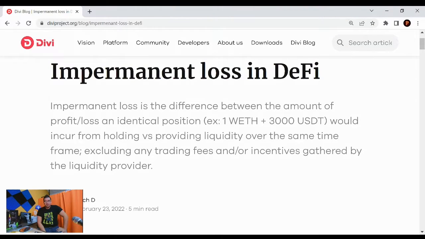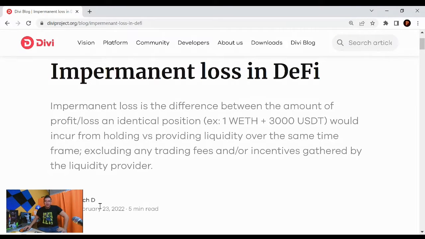In today's video, we're going over another Divi Project blog. This is an educational blog on impermanent loss and DeFi. So this is a new thing coming around. People are understanding a little bit more about liquidity pools and how they can make some extra passive income off of that. But you need to understand impermanent loss in the DeFi sector. So let's go over this article and see if we can learn something new in the crypto space.